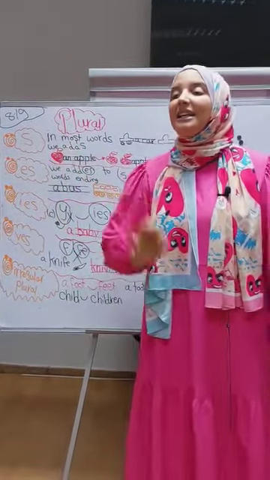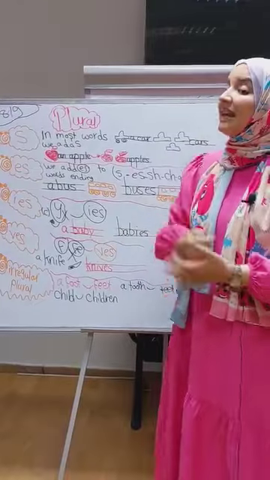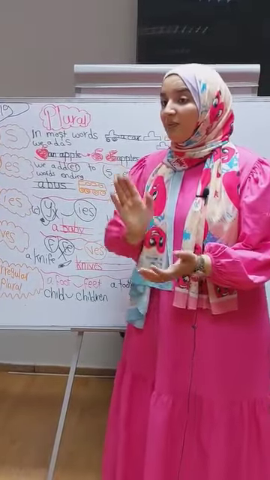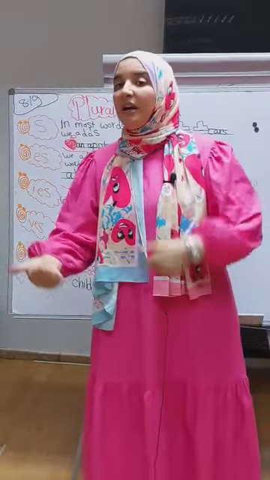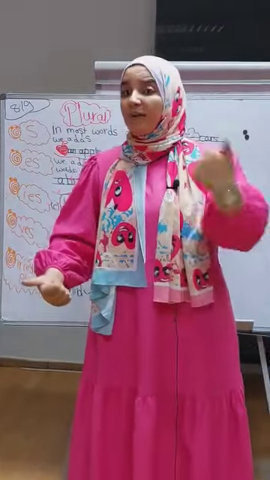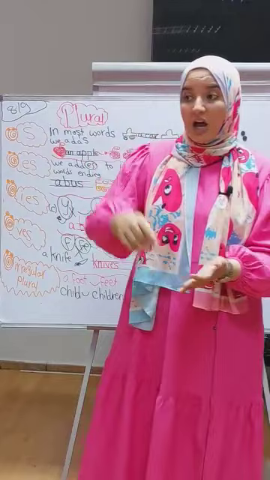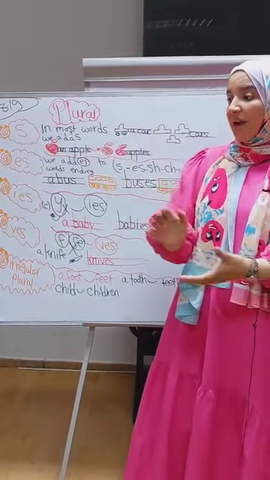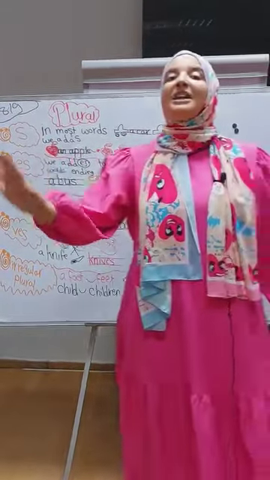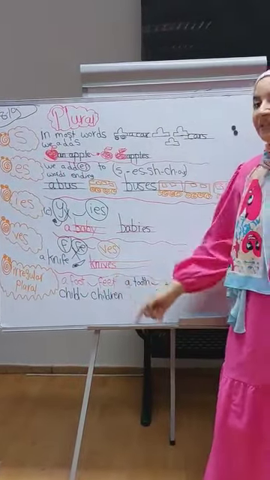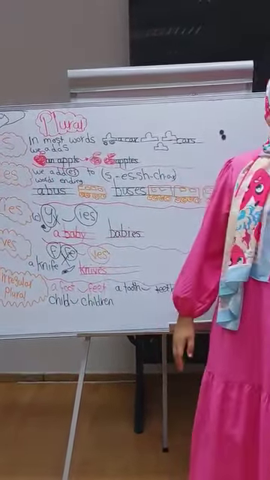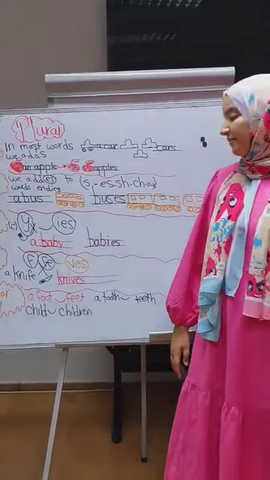And the fourth one, VES. When I put VES, if the word ends with F or FE. In this case, I delete F or FE and put VES, like knife, knives.